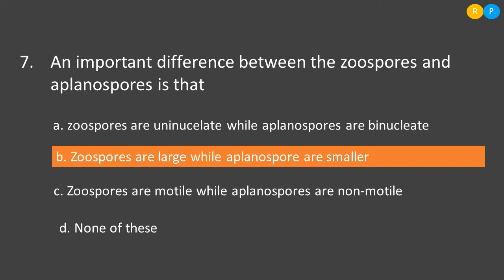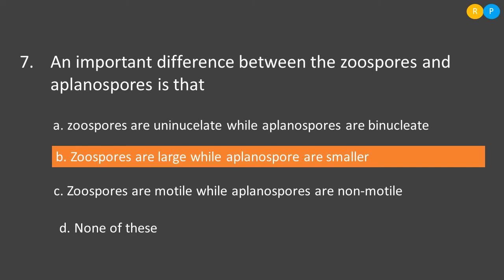Then let us see what is meant by aplanospores. Aplanospores are also asexually reproducing spores. These spores do not have flagella, because they are non-motile, and they also have only one nucleus. So these are the characters of zoospores and aplanospores.